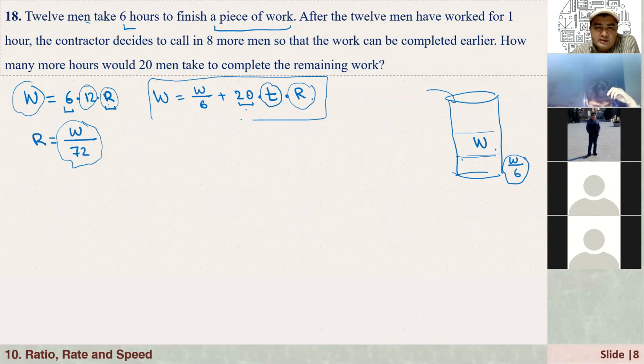That's the most important step here. That part is already done, and the remaining part should be done in how many hours? So from here, what is R?